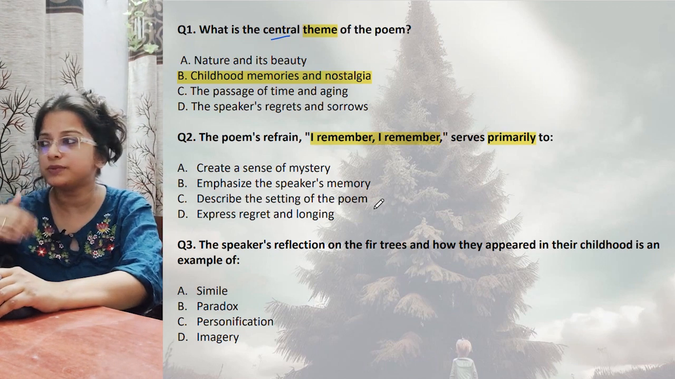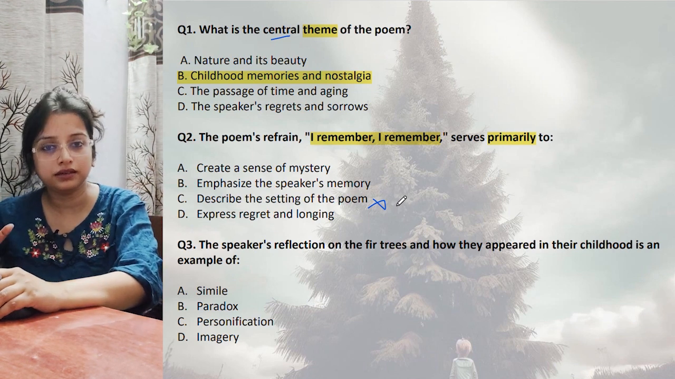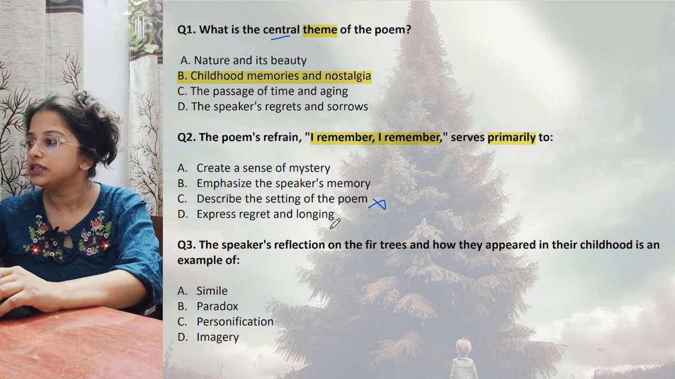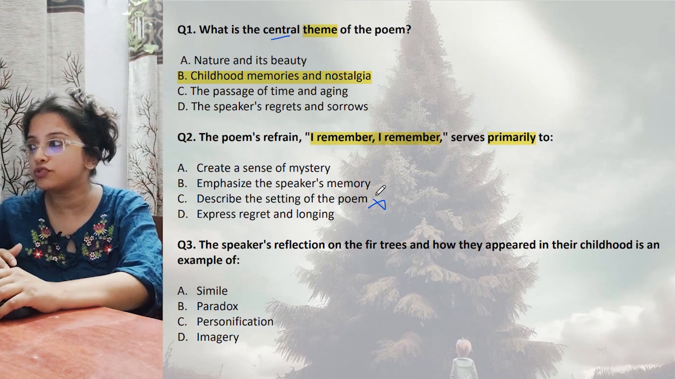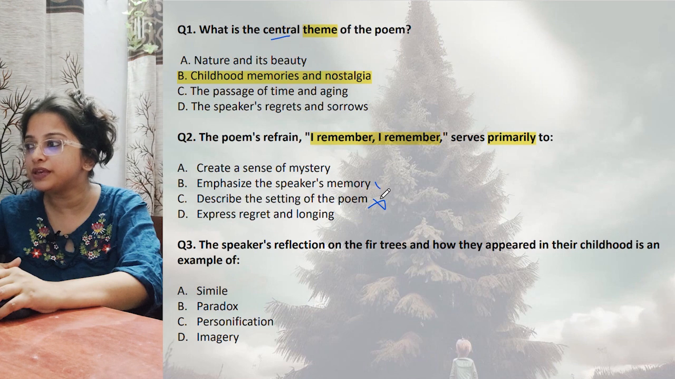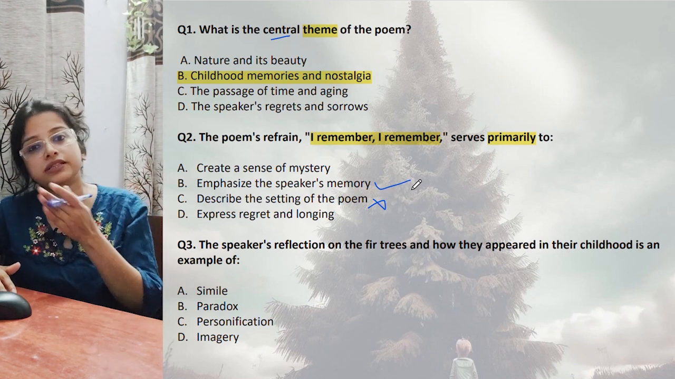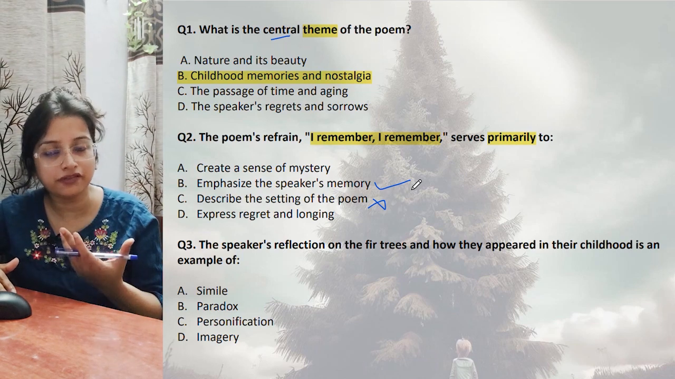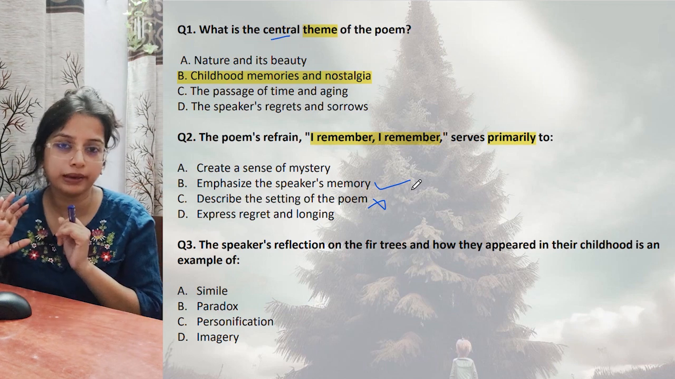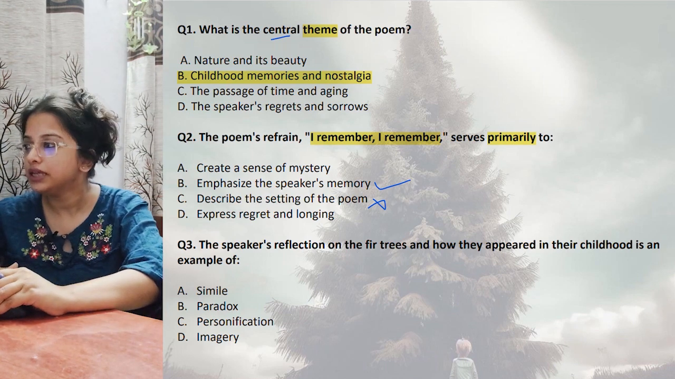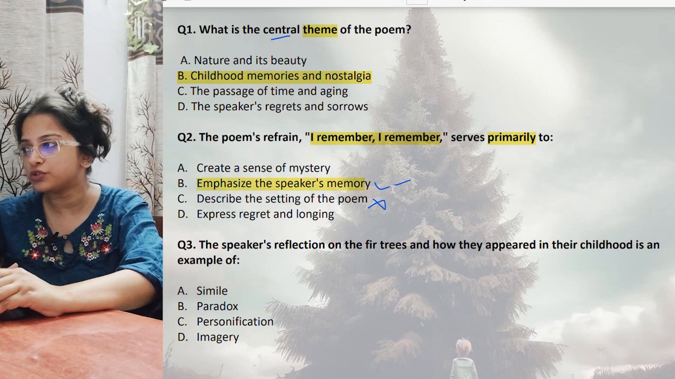Of course it describes, but that is not the primary purpose, right? Express regret and longing. Of course regret and longing is shown, but the best option is that it emphasizes the speaker's memory. It emphasizes that I remember certain things from my past which I still love, but I cannot go back to those days because those days are already gone by. So this will be option B. The correct option is option B.